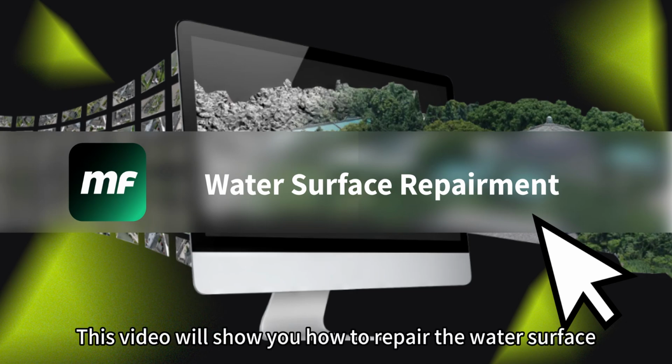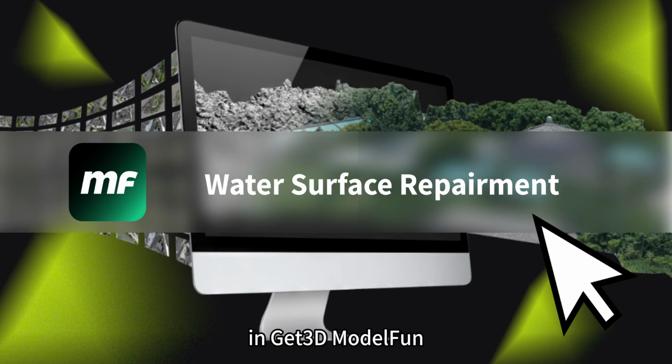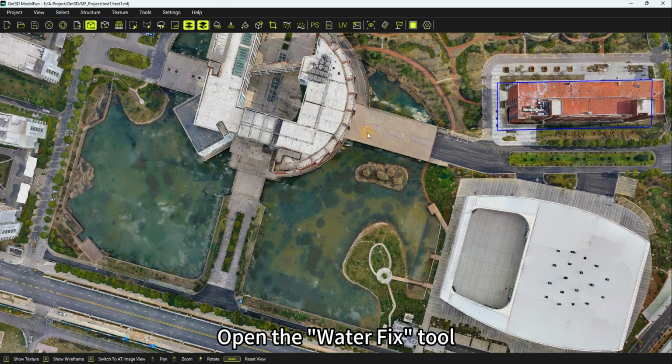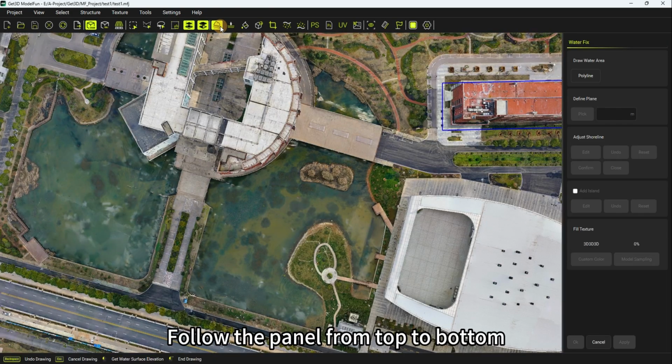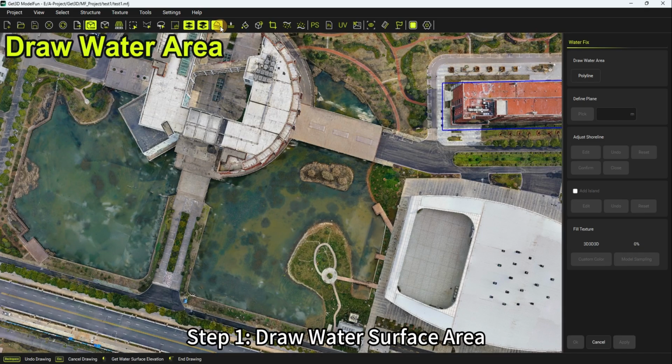This video will show you how to repair the water surface in Get3D ModelFun. Open the Water Fix tool. Follow the panel from top to bottom. There are 5 steps.